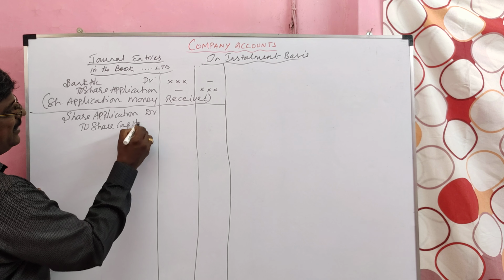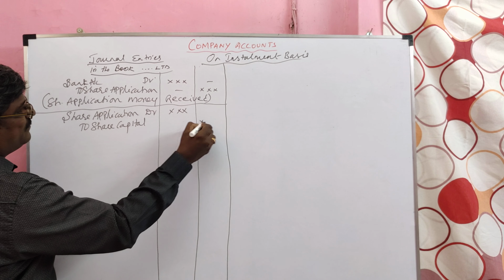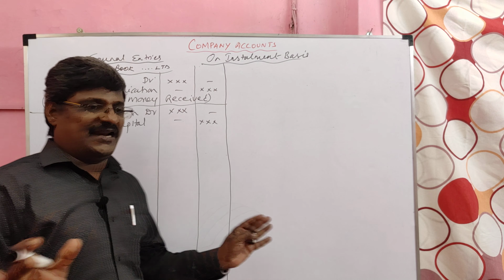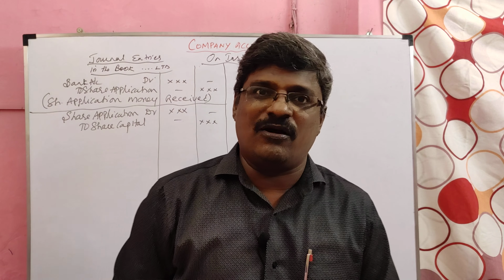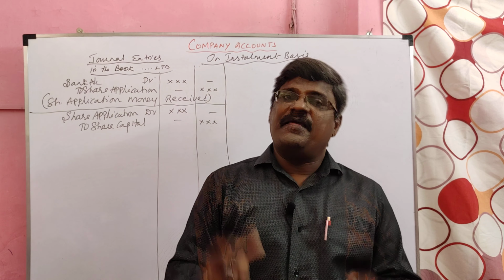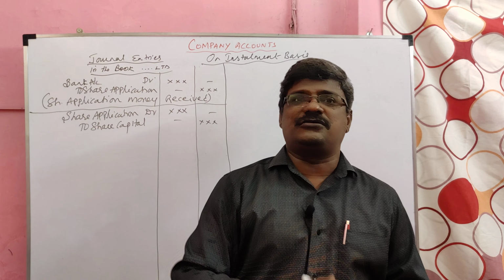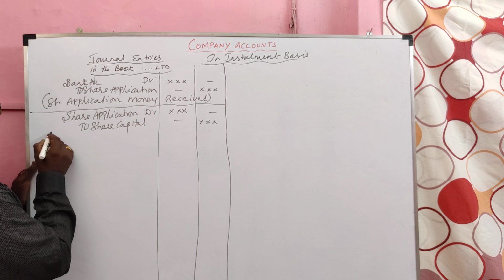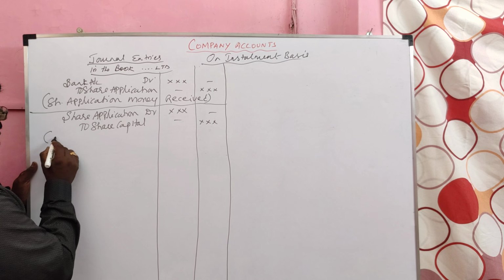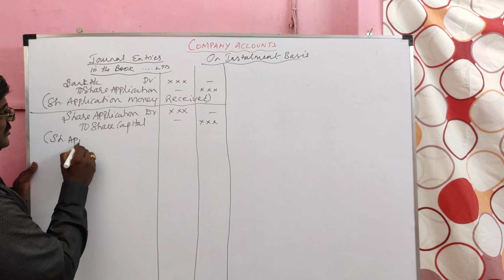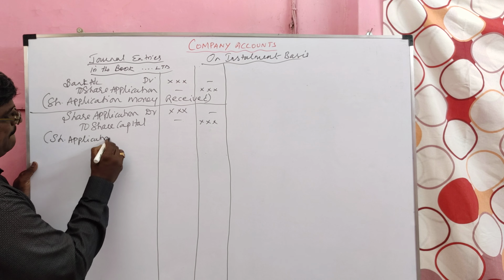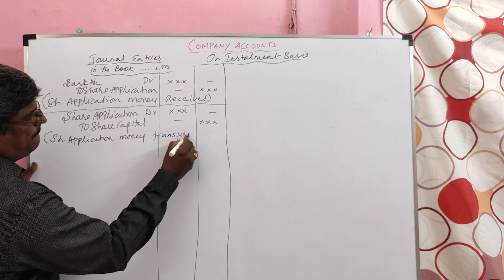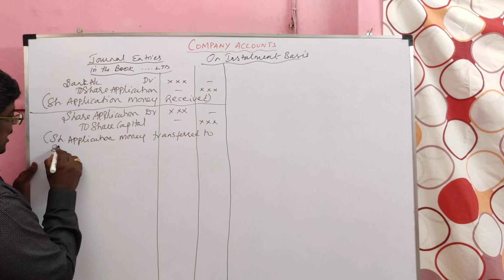Students, listen carefully. Here we are recording the journal in the books of that company. The company first collects the share application money. For that we will record one entry, bank account debit to share application. Then immediately that share application money should be transferred to the share capital. So the first entry is for share application money received, the second entry is for share application money transferred to the share capital account.